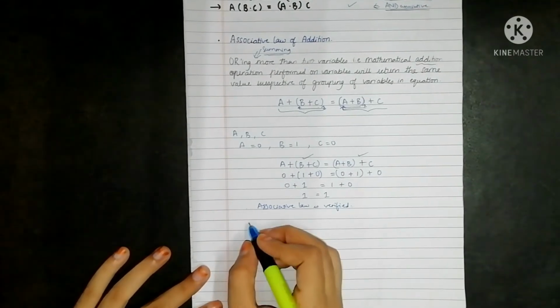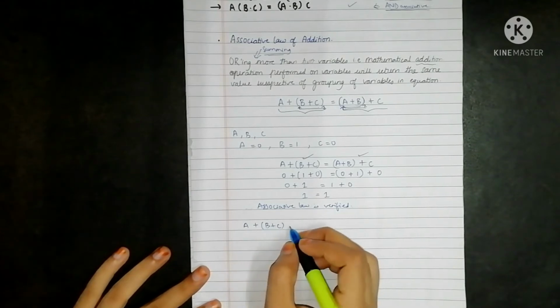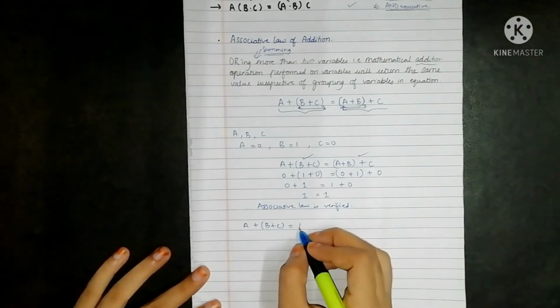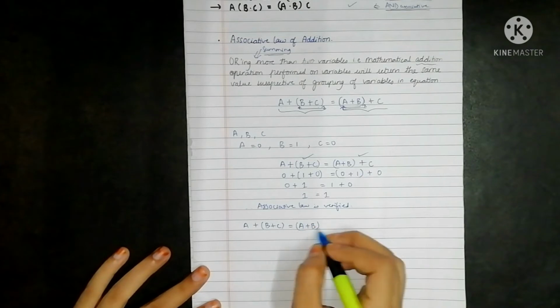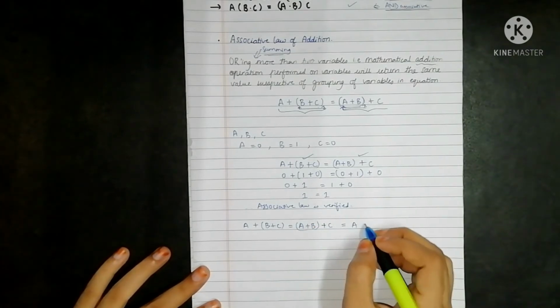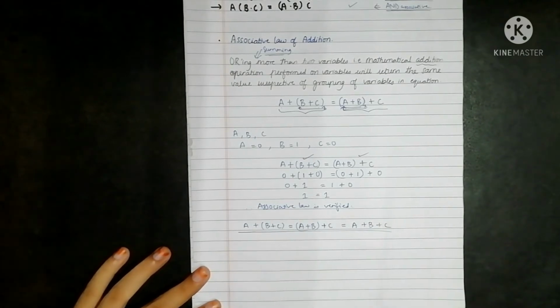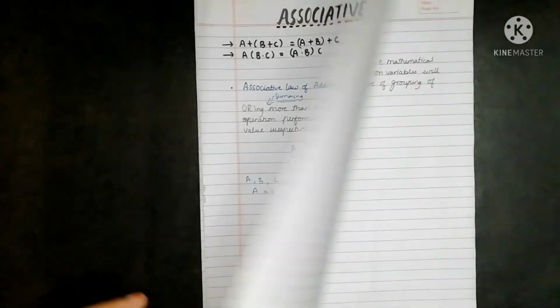So I can say that a + (b + c) is equal to (a + b) + c, and this can also be written as a + b + c. So this is what the associative law of addition is. In the next law we will see the associative law of multiplication.